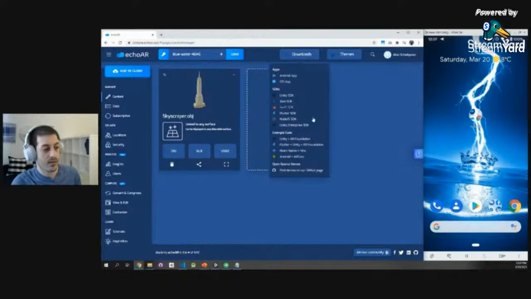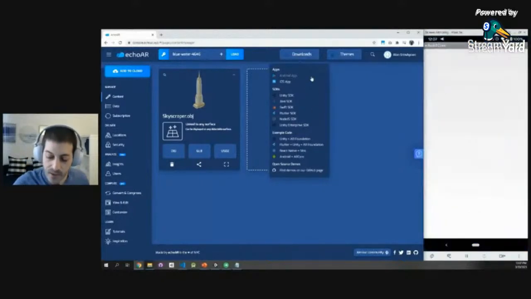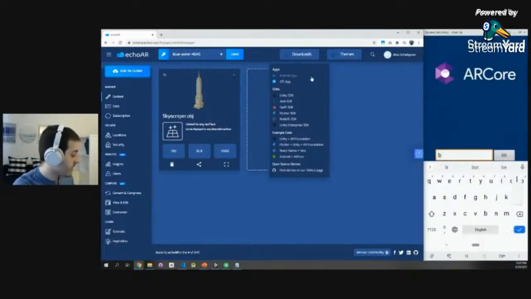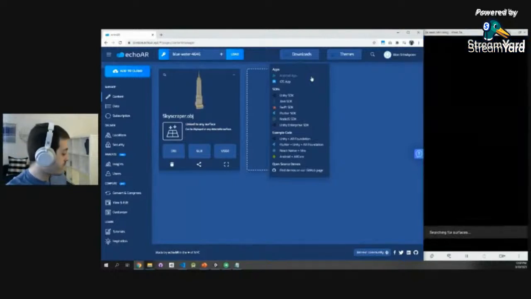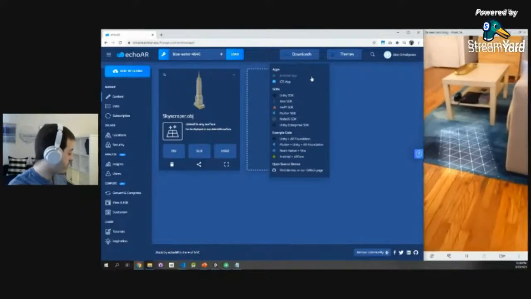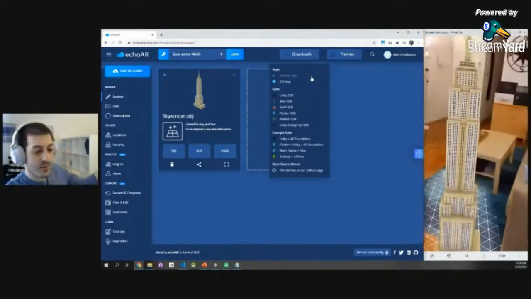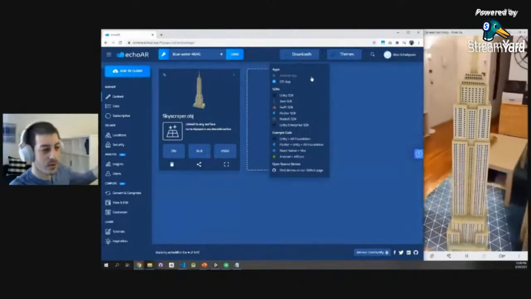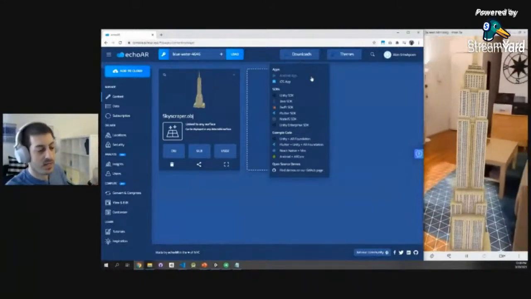Once we have that aligned here, I'll go to the downloads dialog, and let's see. We have some sample apps that you can download in all these different SDKs. I'm going to open a sample app that you can download here in our downloads menu. I'm going to plug in my API key. It will stream the data from the cloud to the device. So now the camera will instantiate. You're seeing a view of my apartment. The camera recognizes the floor. And voila, the Empire State is here with me. How cool is that? I can walk around it, walk inside, super, super simple. And all I had to do is just upload it to our cloud.